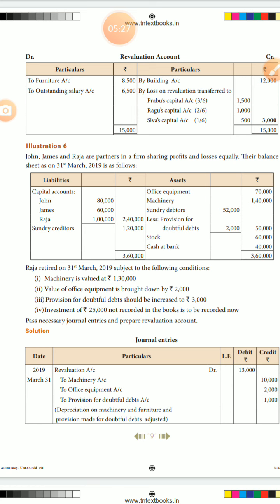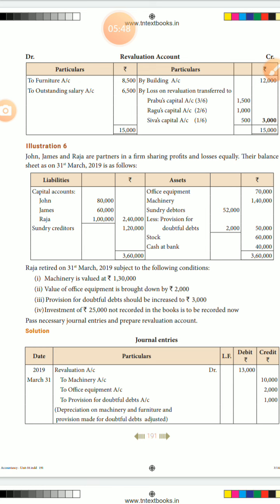Okay. Next, the investment. Second journal entry, investment account DR, revaluation account CR. Revaluation is CR, so you enter by investment account 25,000. Okay, enough, 3 journal entries you enter.